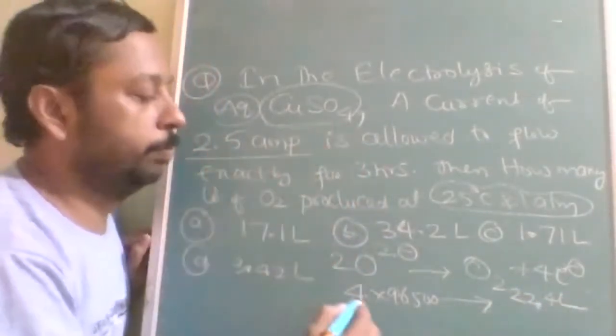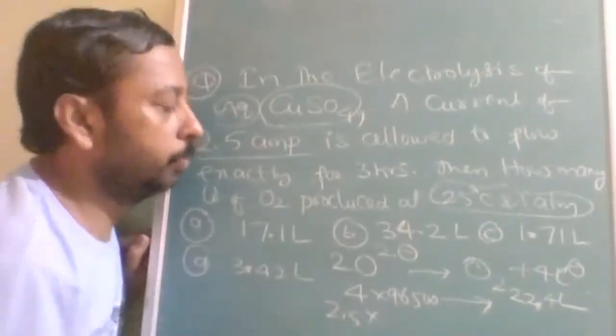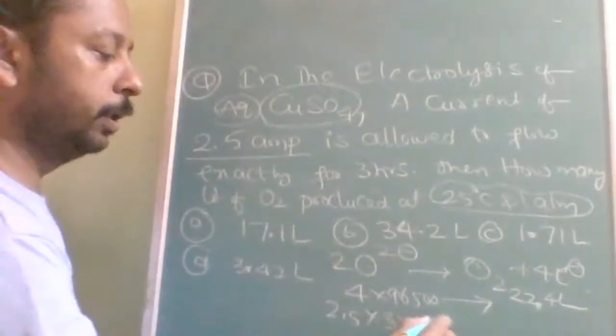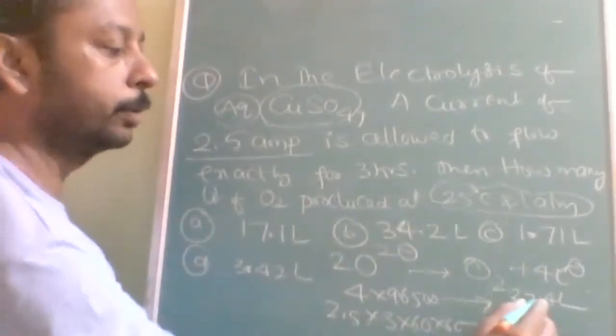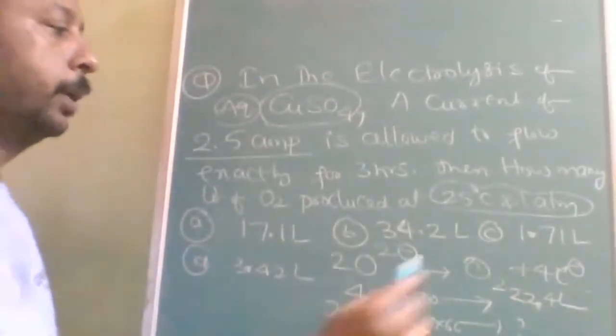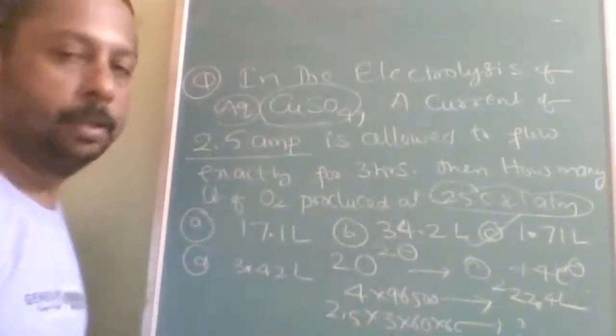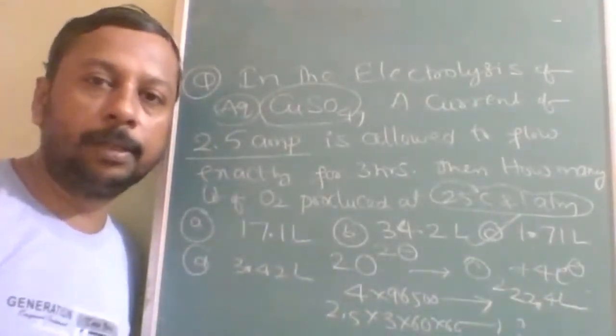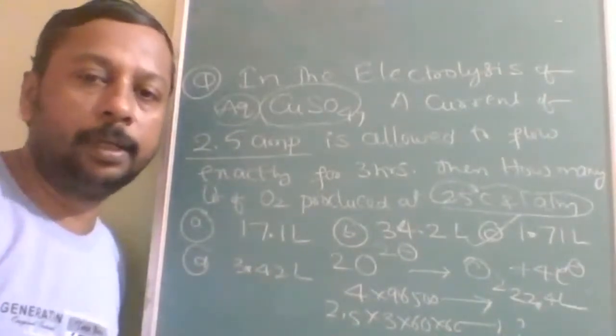So this is 2.5 ampere into how many hours? 3 hours. 3 into 60 into 60 gives how much? So on simplification, I hope you will get option C, 1.71. What is the answer? 1.71. Is that procedure clear?